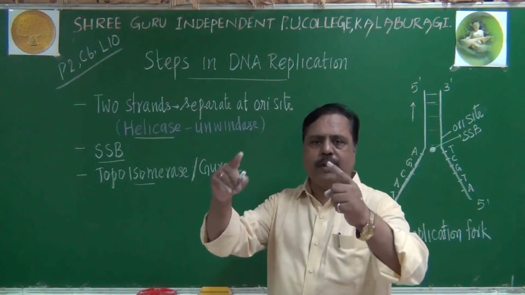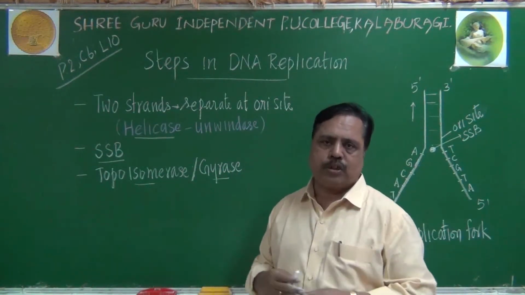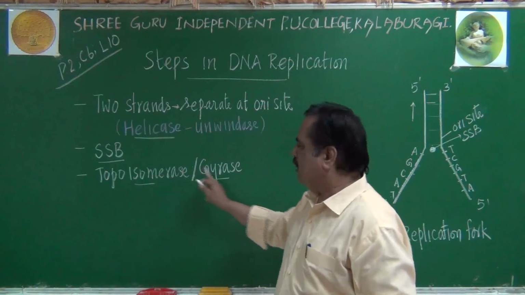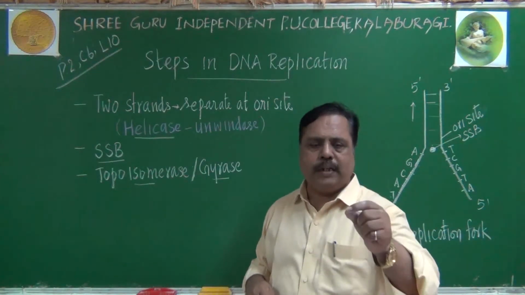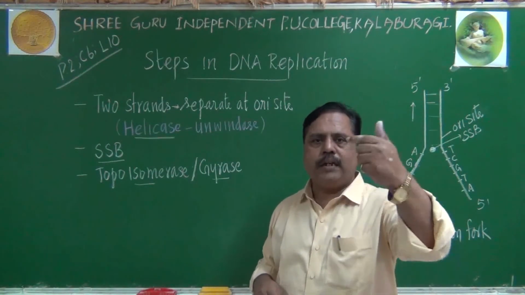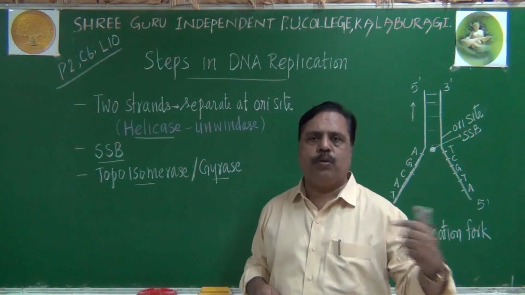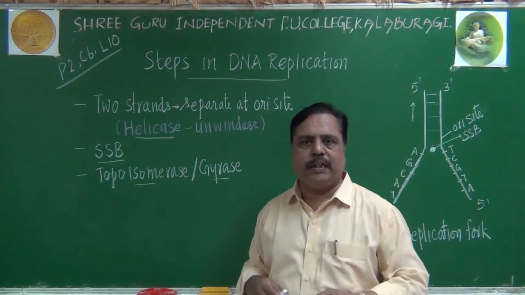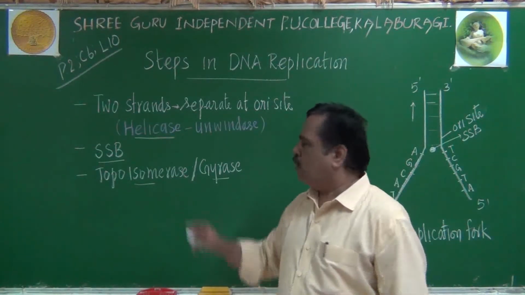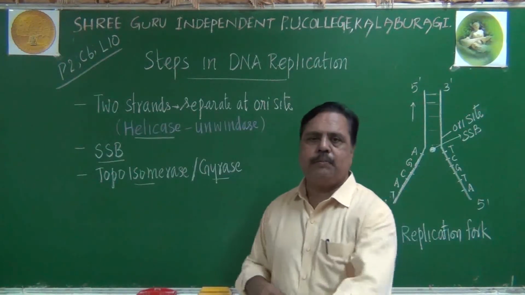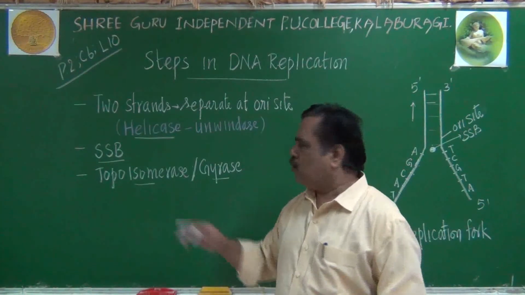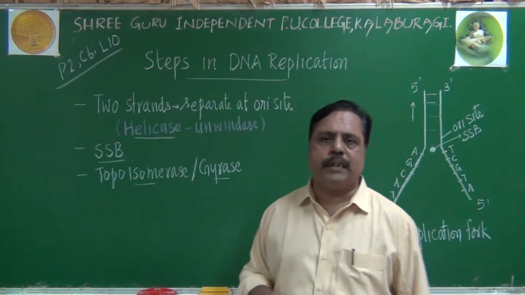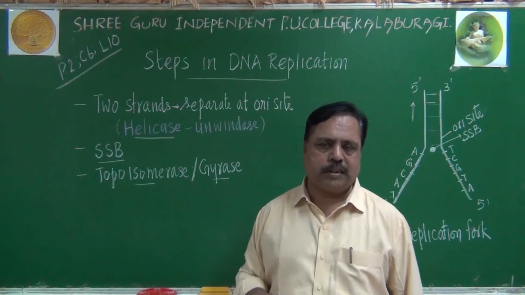SSB will be preventing the rejoining of two strands, whereas gyrase will be preventing the tension created in other places due to uncoiling. When there is uncoiling, other places will experience some tension. To avoid that, a topoisomerase or gyrase enzyme is required for this process.